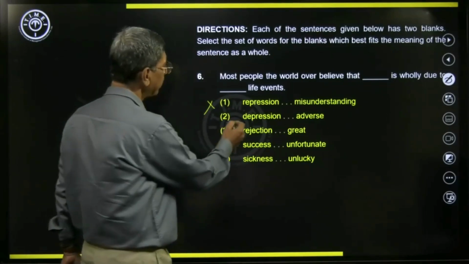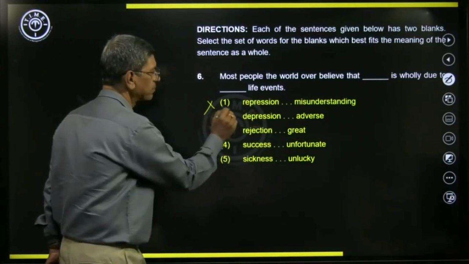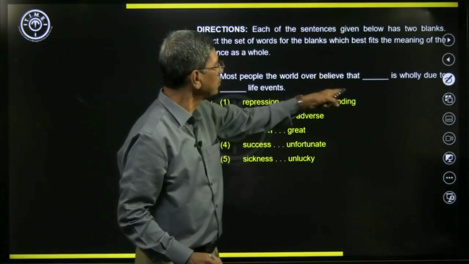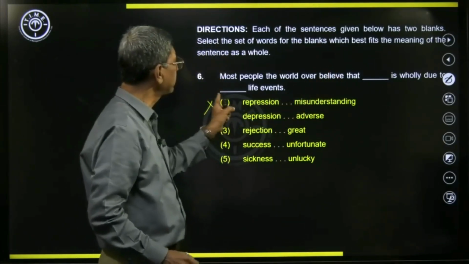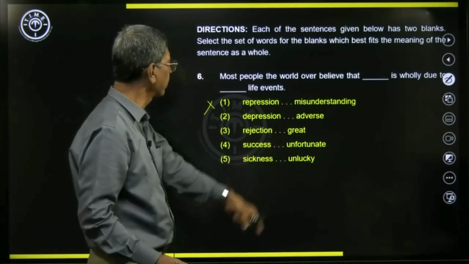Then we have depression and adverse. So we will park this for some time, we'll wait and see whether this will fit in. Most people believe that depression is wholly due to adverse life events. It does make sense, but we will look at the other options too.